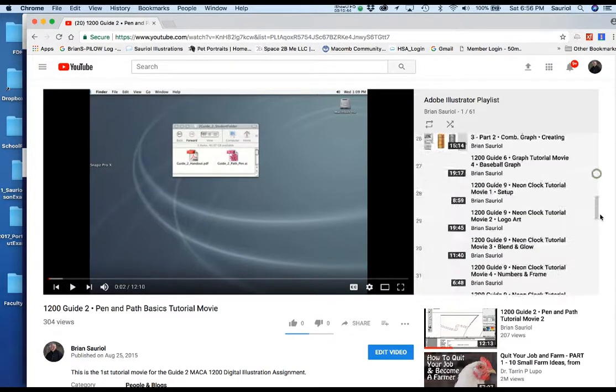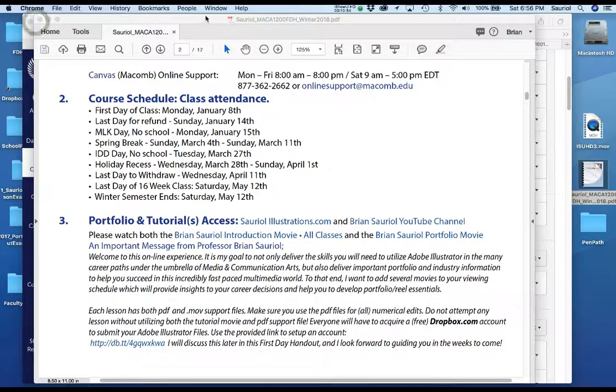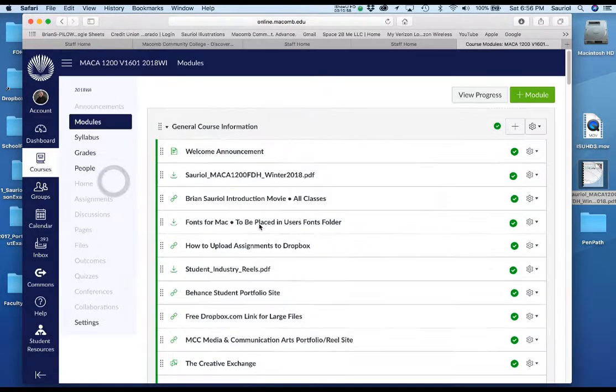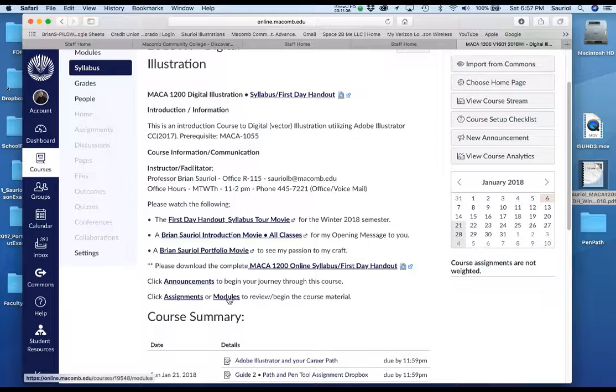So if you have any questions, please let me know, but this should have been a pretty good guide to get you through the semester and where you find everything in, let me close that because it's in Chrome, and let me minimize this, in here. So in Canvas, in the home page right there, I even have a link to the modules. So when it first comes up, you can click modules right down here and it'll go there.